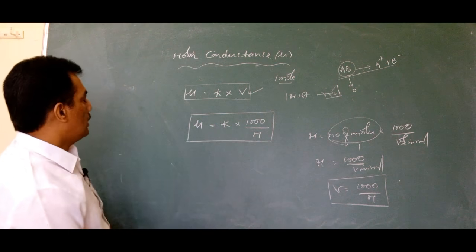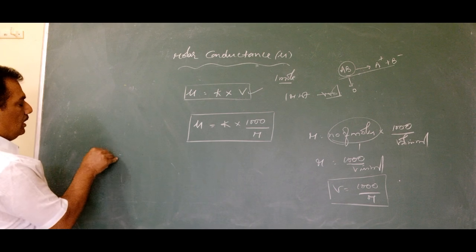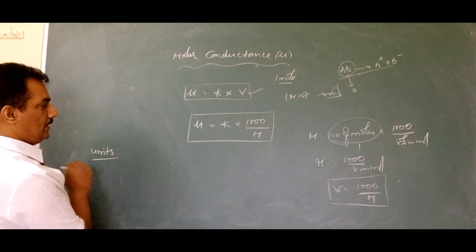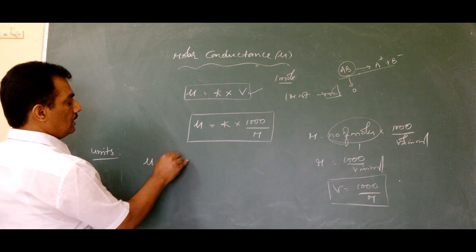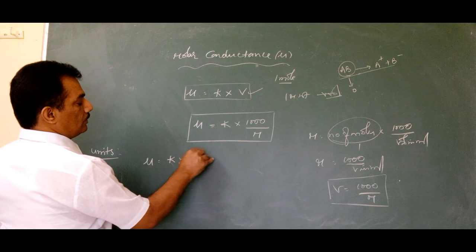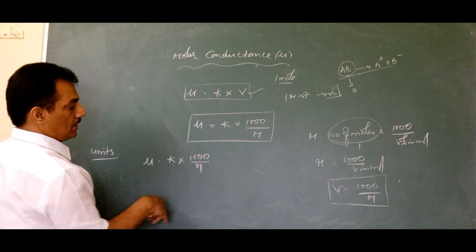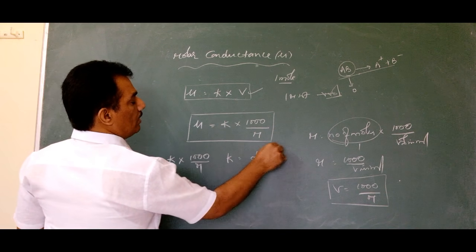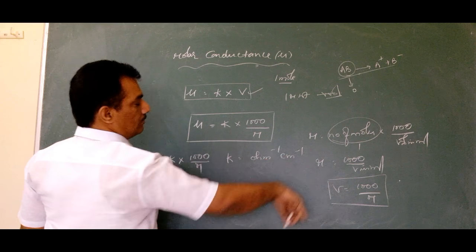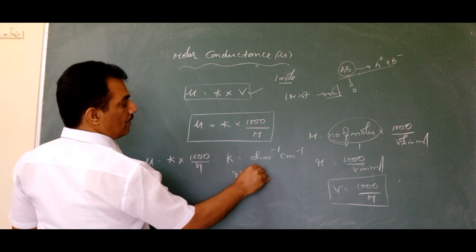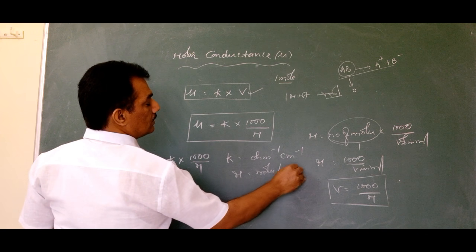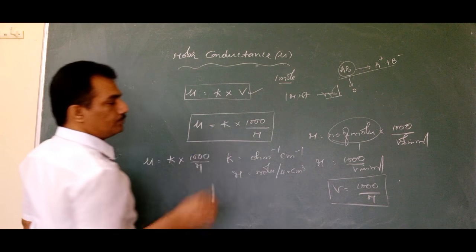And now coming to units, I think now you can solve this. Try to get it clear. Units: mu is equal to kappa into 1000 by molarity, where kappa has the unit ohm inverse centimeter inverse, and molarity has moles per liter, that is, moles per 1000 centimeter cube.